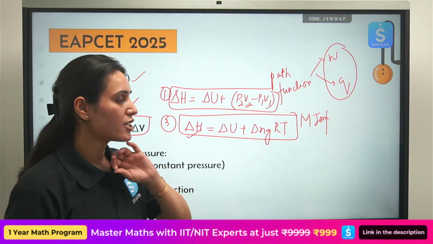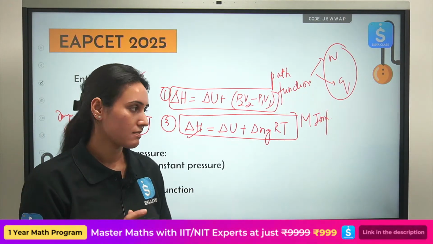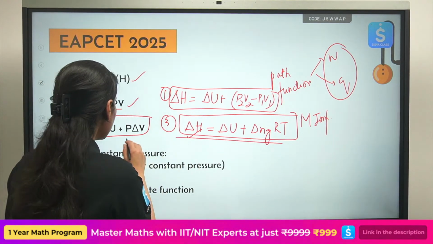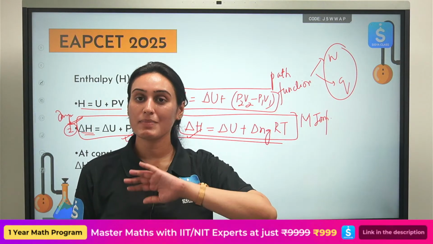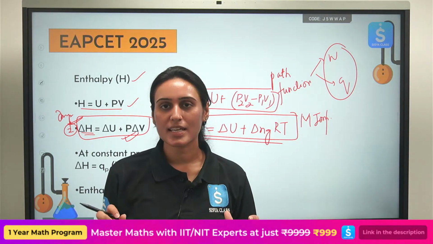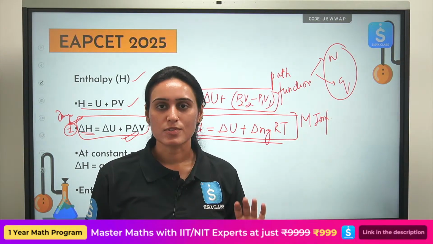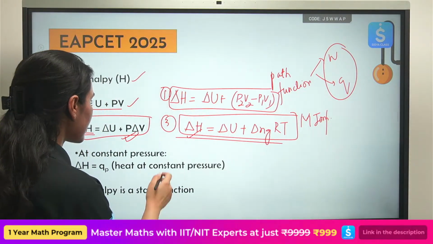This one for sure you have to remember. They will definitely ask you a question from here. This one and this one are not important from an examination point of view, but yes, you can calculate the enthalpy change. If they give you some new fancy type of question, then they will ask you the first one. Otherwise, the second and third are the most important ones. So this is how you will calculate the enthalpy change.